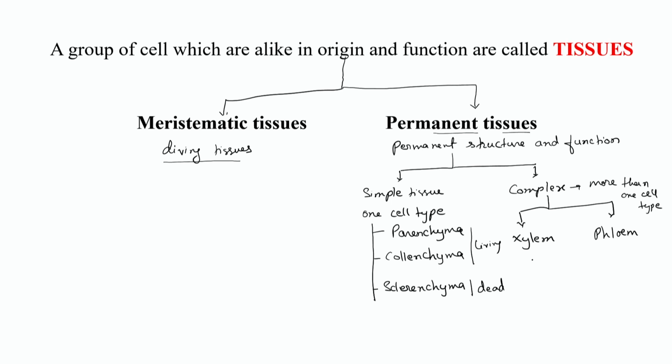Now, in xylem, different groups of tissues are combined together. Basically, 4 different types of xylem cells are recognized: tracheids, vessels, xylem fibers and xylem parenchyma. Similarly, phloem is also made up of different types of tissue.